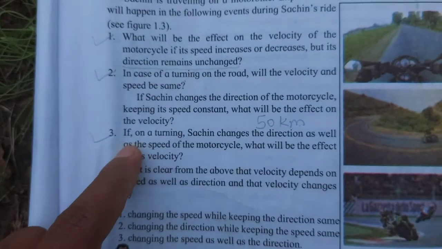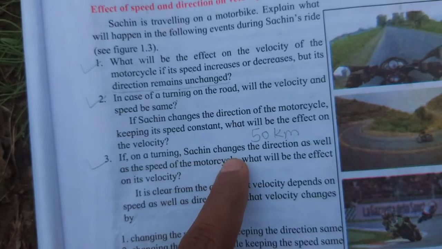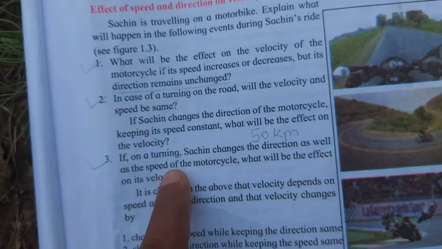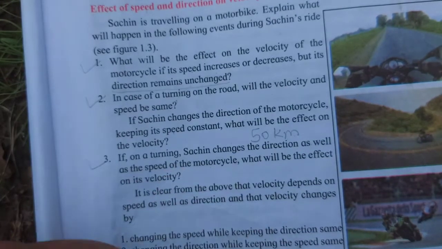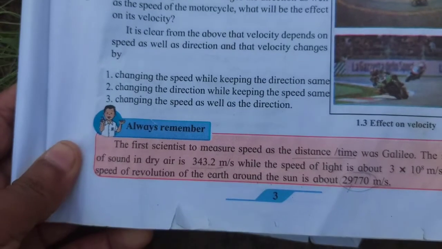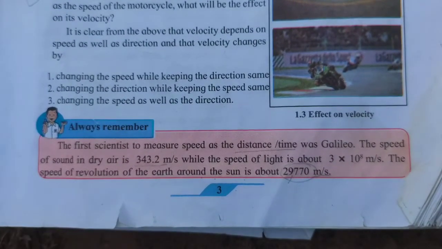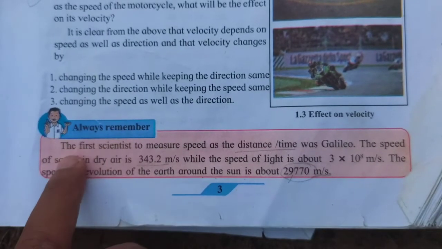And then the last one, that is, on a turning road, Sachin changes the direction as well as speed. If you change direction and speed, then velocity will also change. So keep in mind, with a change in speed and direction, velocity will also change. Always remember, this is very important here.